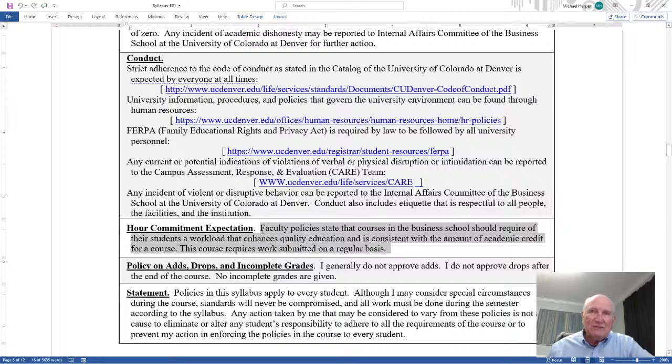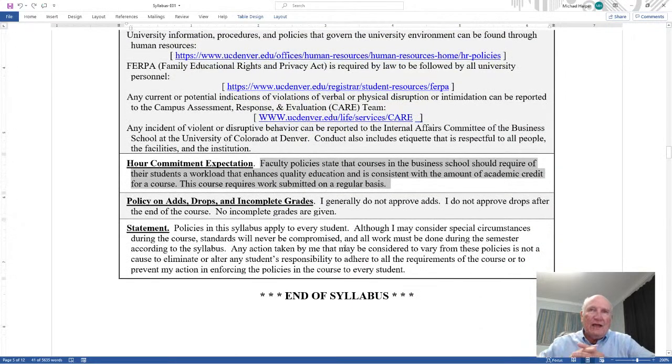Our commitment expectations. This is to let students know upfront that faculty policies state that courses in the business school should require of their students a workload that enhances quality education and is consistent with the amount of academic credit hours for the course. This course requires work submitted on a regular basis, and this requires work. People start complaining: I spent an hour today on this. It's a 3-hour course. Faculty policies in the past have stated with a 3-hour course, you should spend anywhere from 3 to 5 times the hour outside of class.